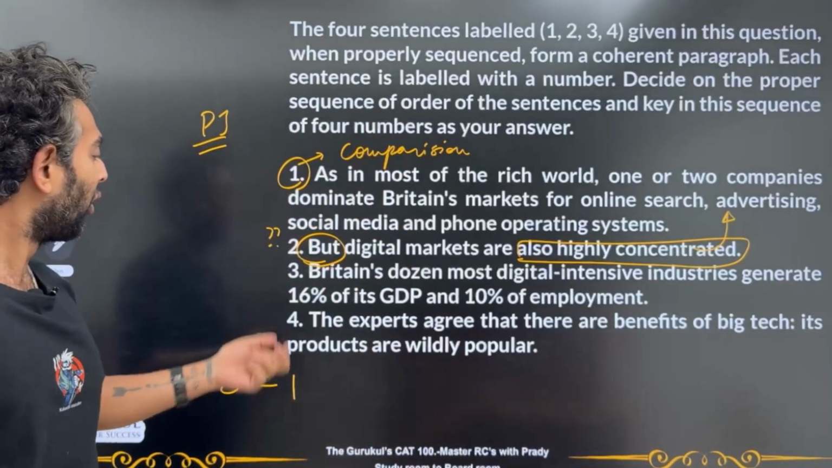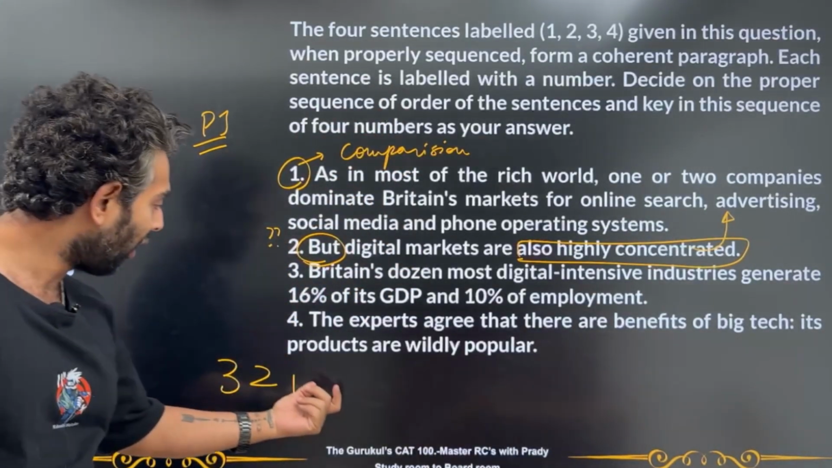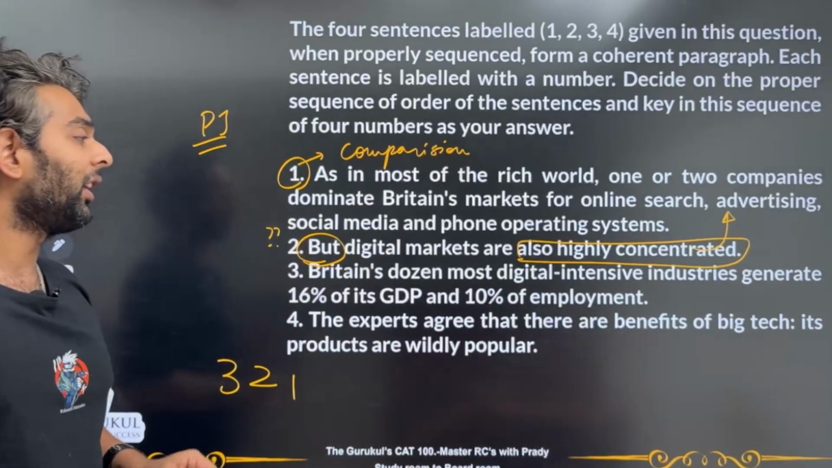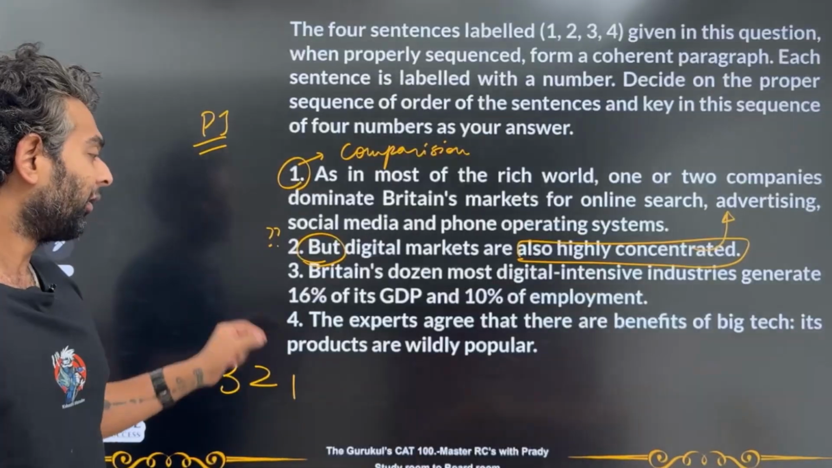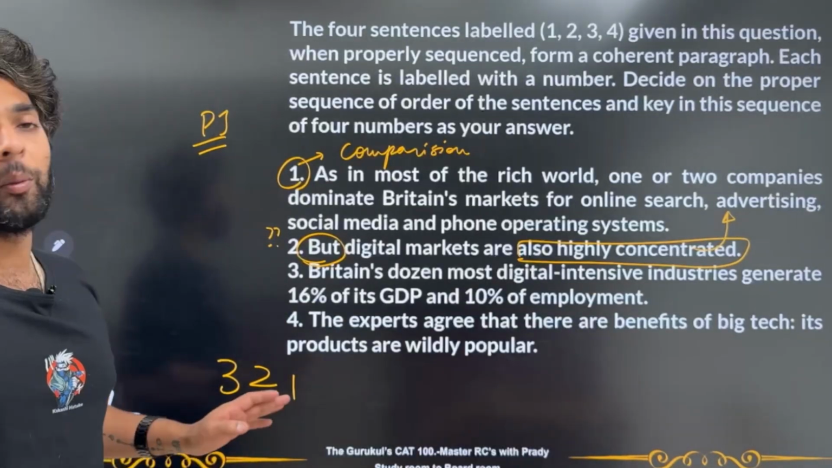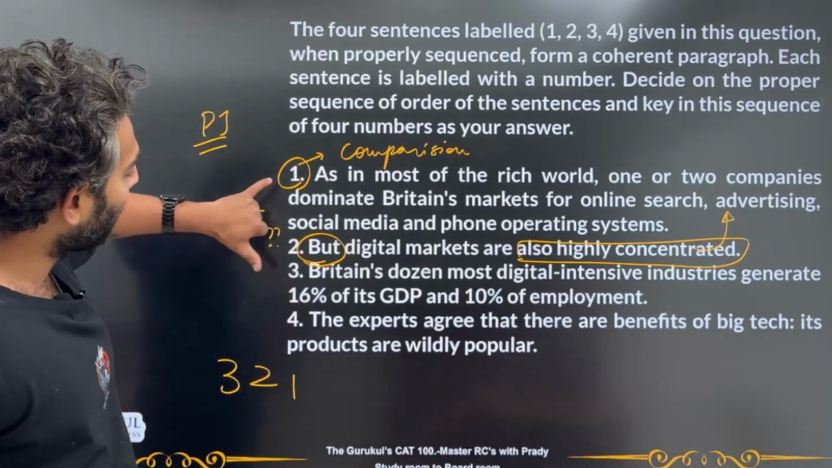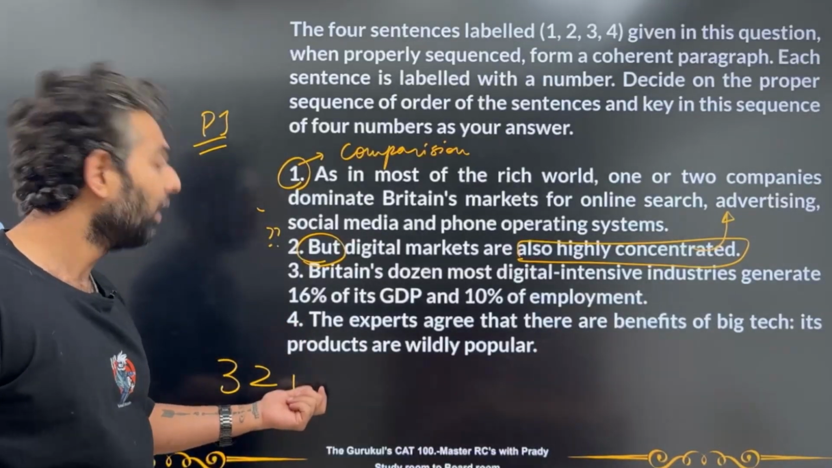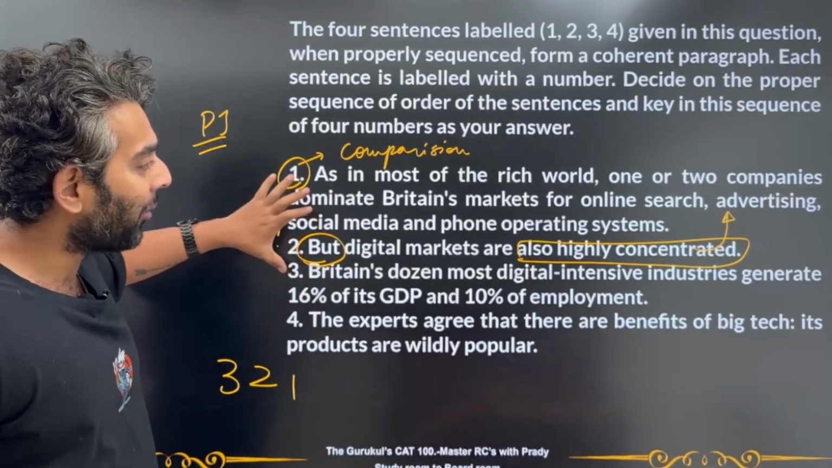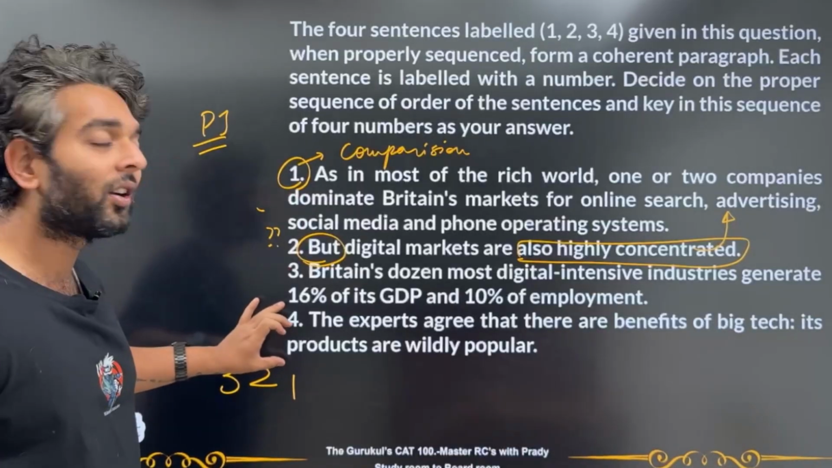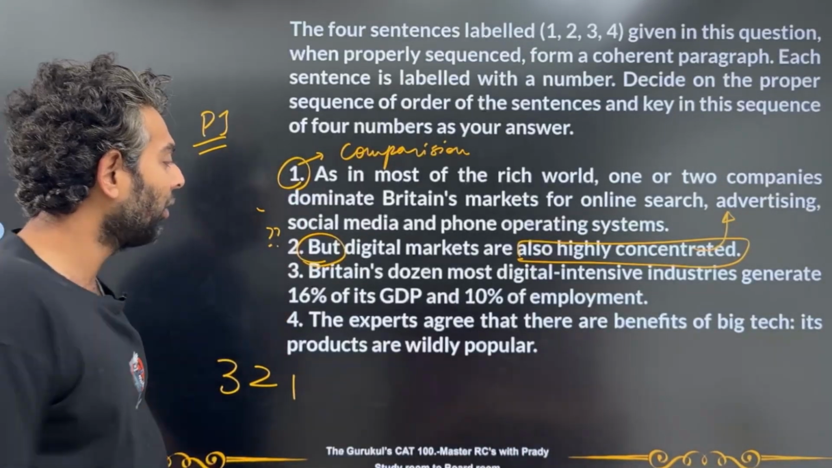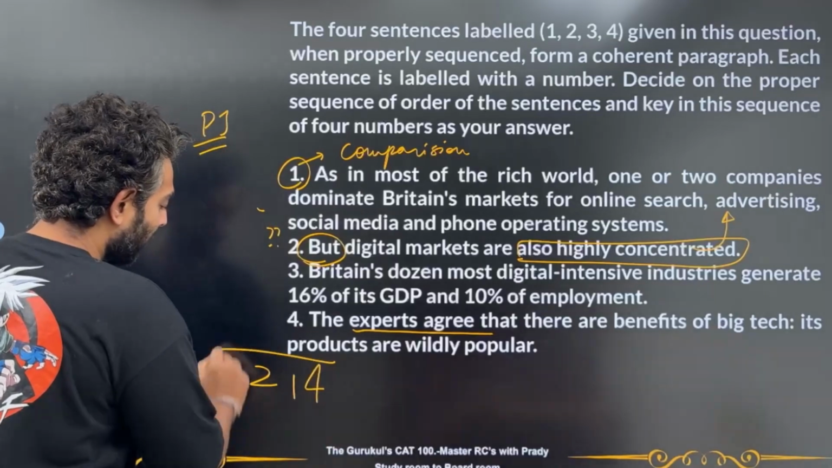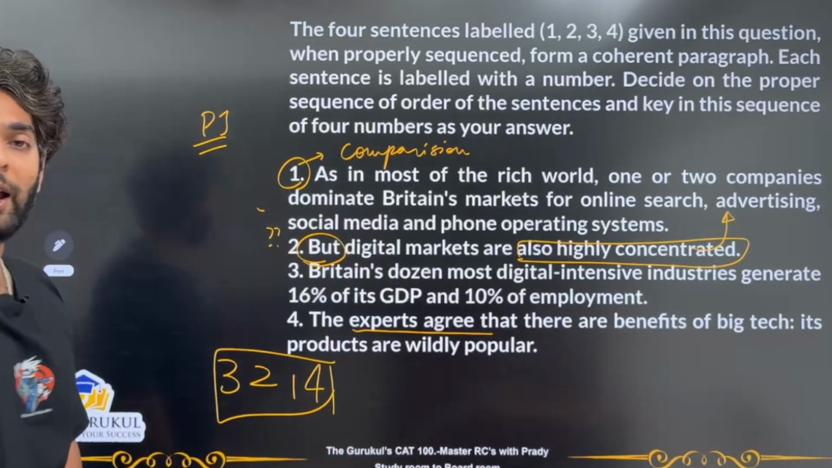Now what about 4? Is this going to be the starting or the ending? That's the only question that we are left with. The experts agree that there are benefits of big tech. Its products are widely popular. Now, after we've talked about these 3, it makes a lot of sense for us to put this here at the ending, because here he has elaborated the problem and this looks like a conclusion. This is talking to me about what the experts agree. So, the best possible answer would be 3, 2, 1 and 4.